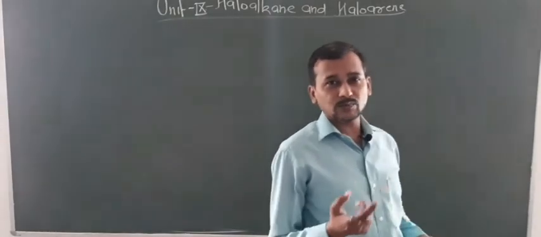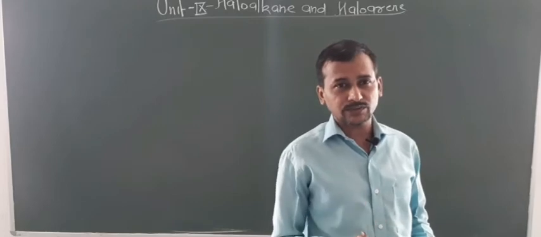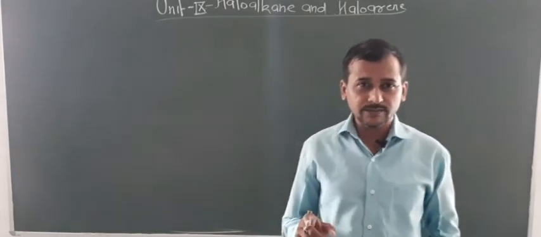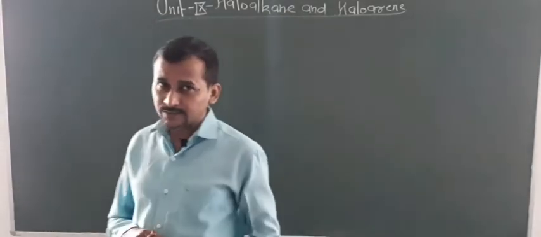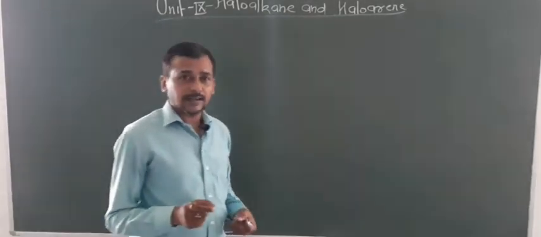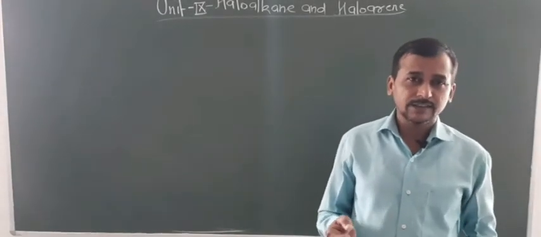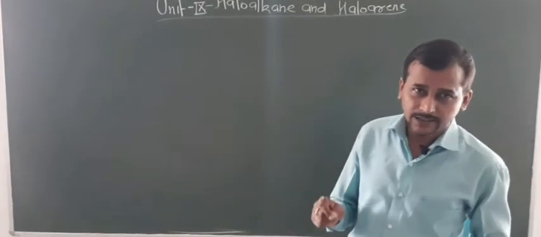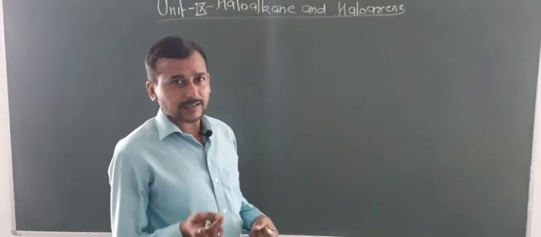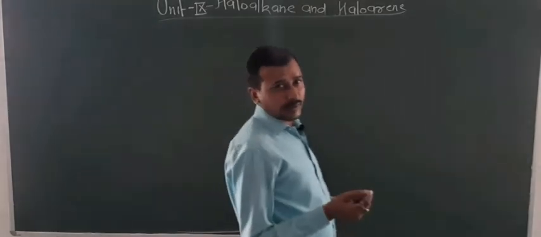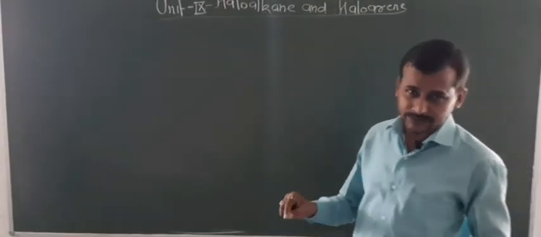you that the boiling point depends upon the molar mass, that is, boiling point is directly proportional to surface area, which means the more the surface area, the higher the boiling point. This can be seen in isomeric alkyl halides, that means neopentyl halides have a lower boiling point than isopentyl halides, and isopentyl halides have a lower boiling point than normal pentyl halides. This is due to surface area.